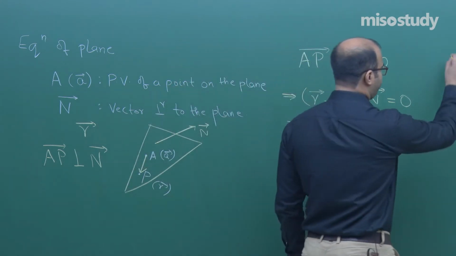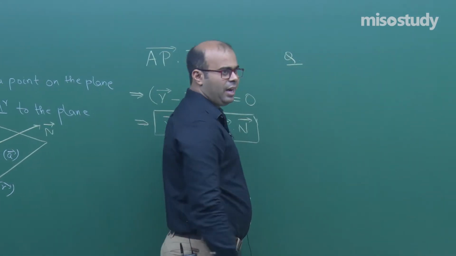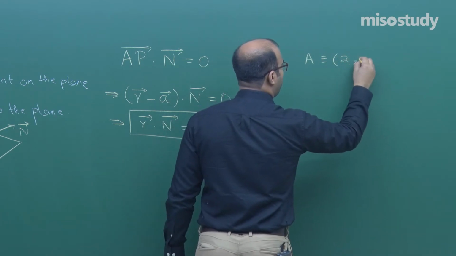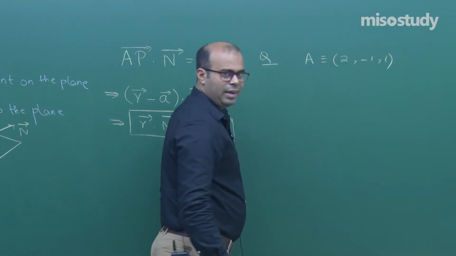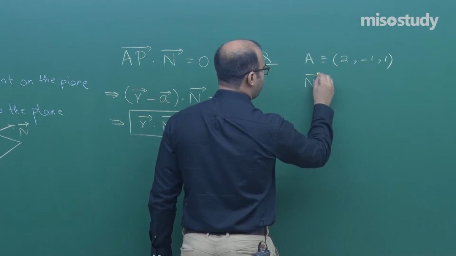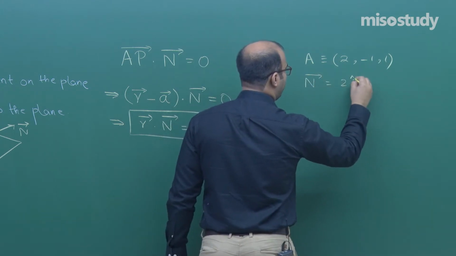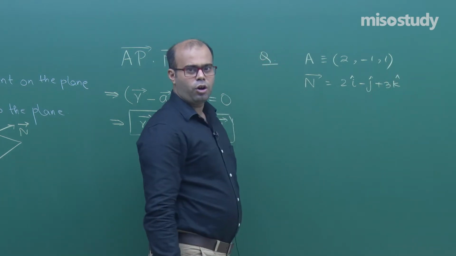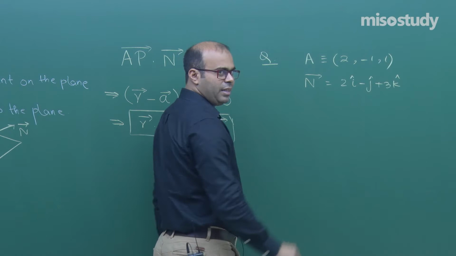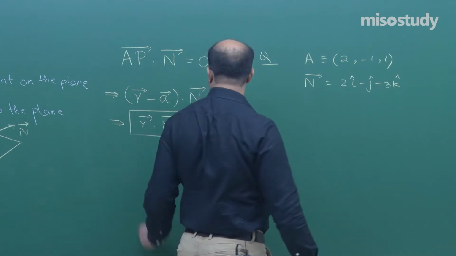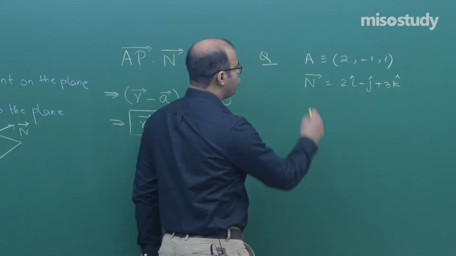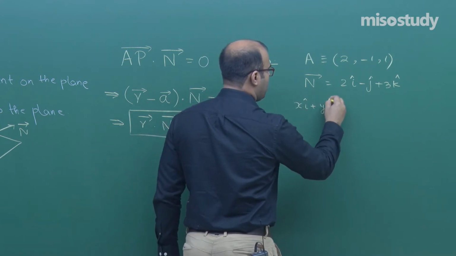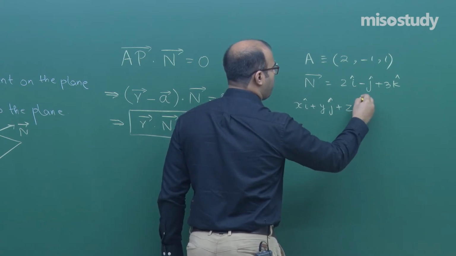Now, take a question. The point through which the plane is passing is (2, minus 1, 1), and the vector normal to the plane is 2i cap minus j cap plus 3k cap. Find the equation of the plane. Again apply the formula r dot n is equal to a dot n. Here r is x i cap plus y j cap plus z k cap, a variable point.